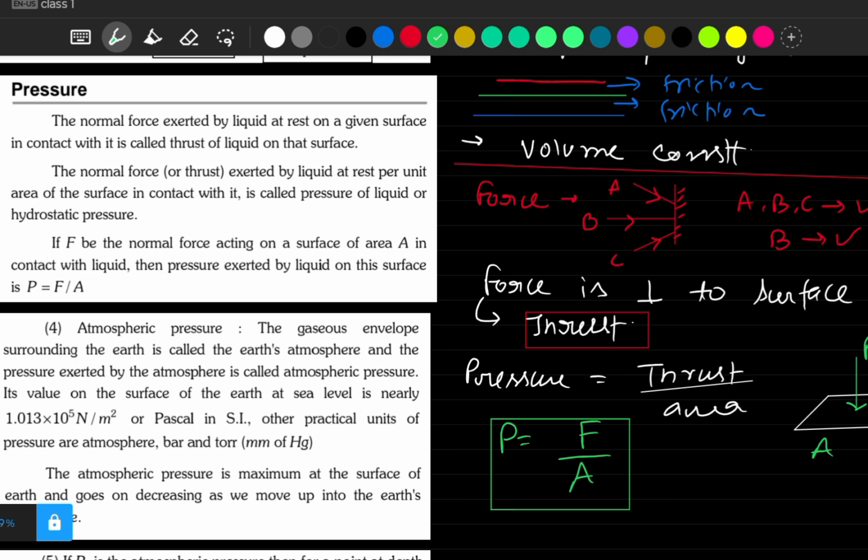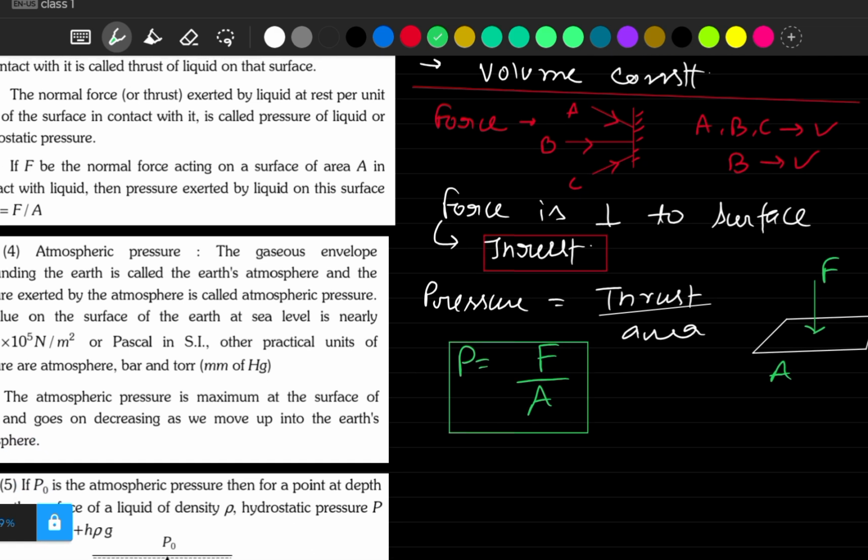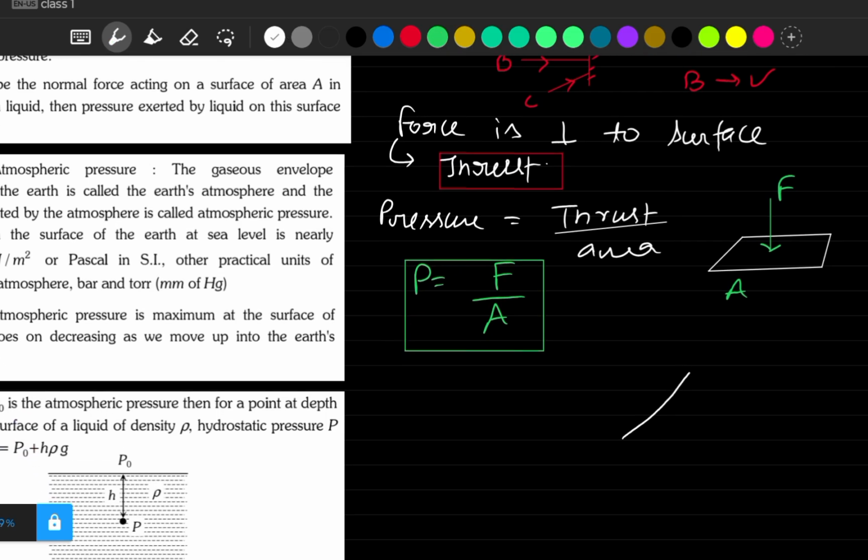Fine. Now what if you are applying this thrust not in the perpendicular direction? Let's say this time on the surface you are applying a force F at angle theta to the vertical.